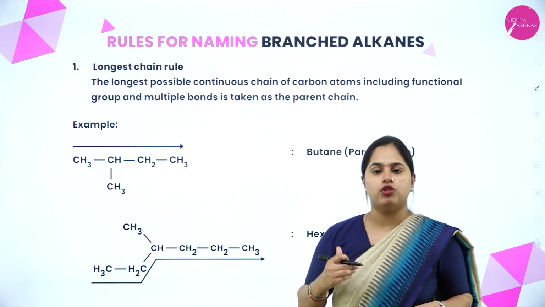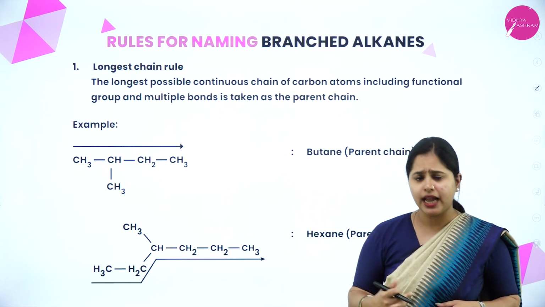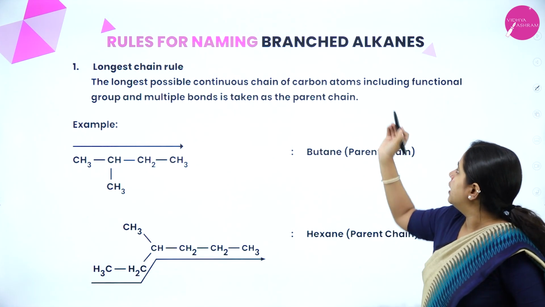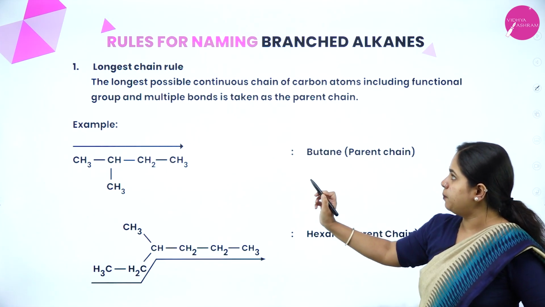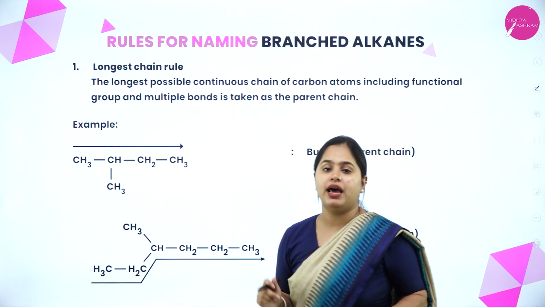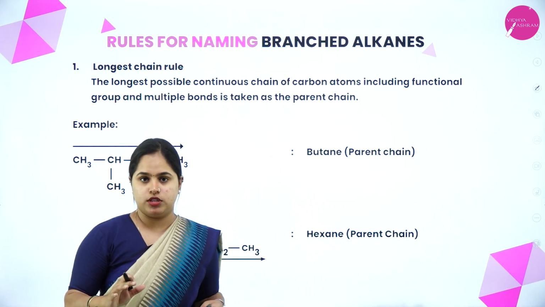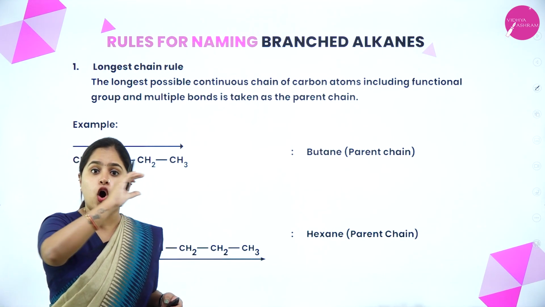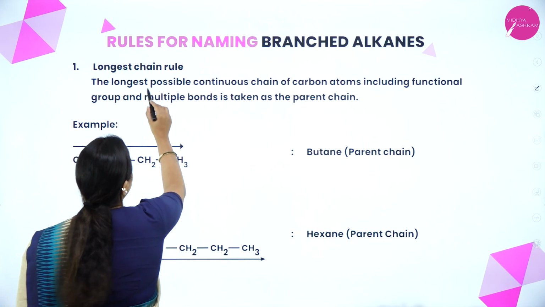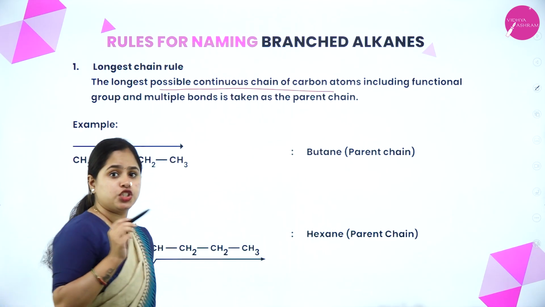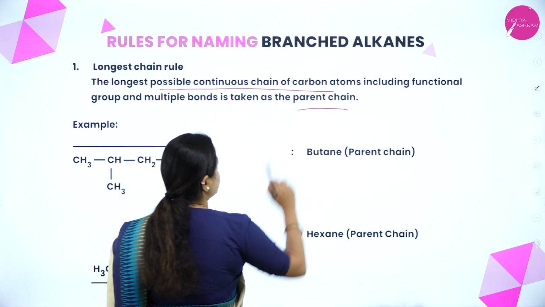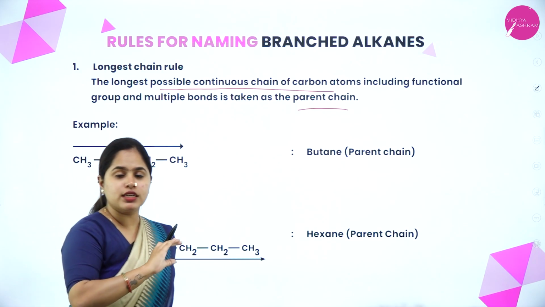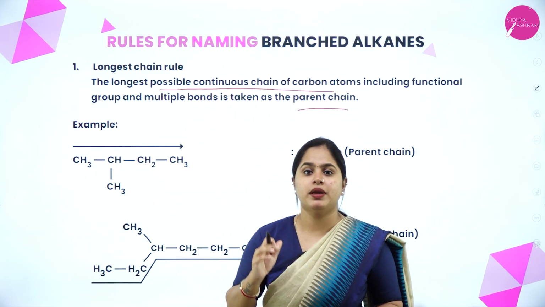So the first rule is the longest chain rule. That means the longest possible continuous chain of carbon atoms, including the functional group and multiple bonds, is taken as the parent chain. When an organic compound is given to you, you have to identify the parent chain, the longest continuous chain. That is the longest chain rule.